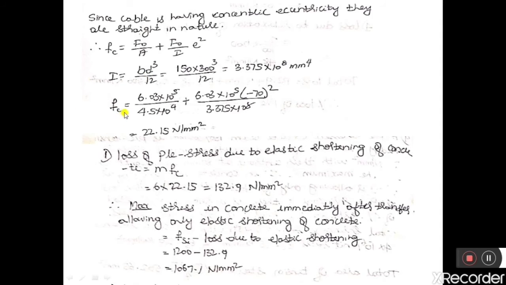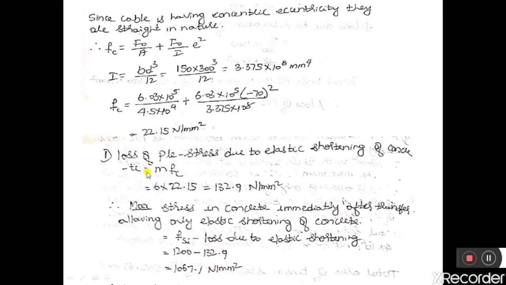That gives us Fc equal to 6.03 into 10 to the power 5 divided by 4.5 into 10 to the power 4, plus 6.03 into 10 to the power 5 into minus 70 square divided by I, where I is 3.375 into 10 to the power of 8 mm to the power 4. Therefore, the compressive stress is equal to 22.15 Newton per mm square. So this is the compressive stress induced in the concrete at the level of the CG of the cable.